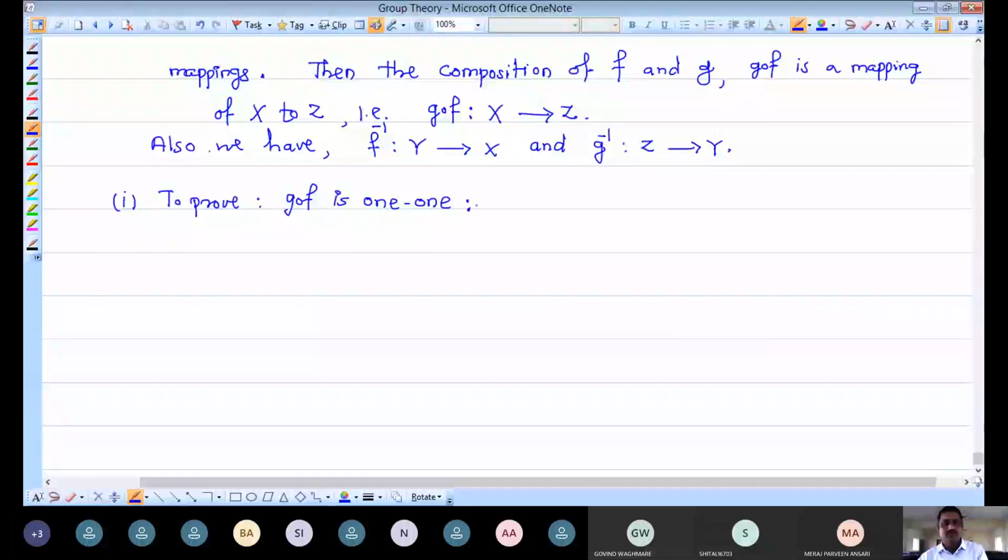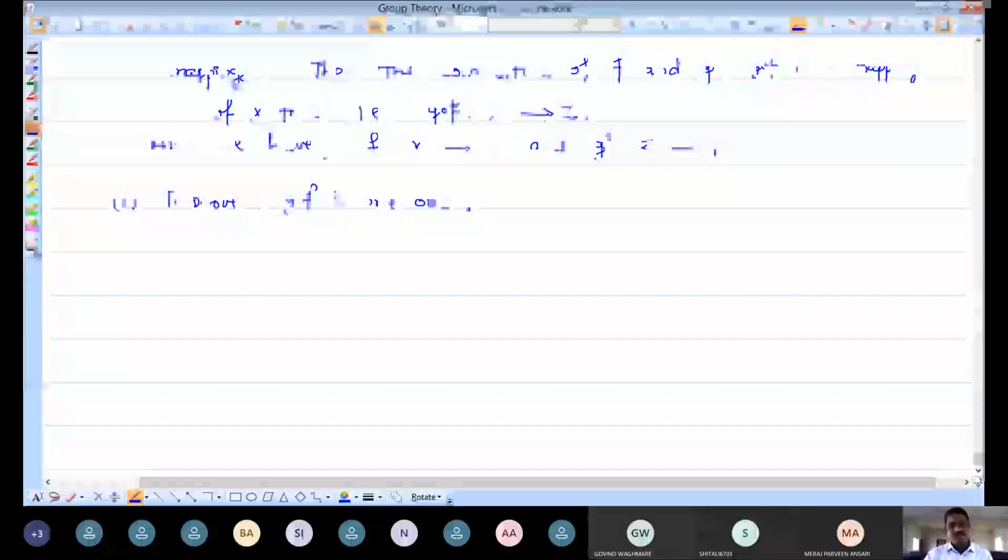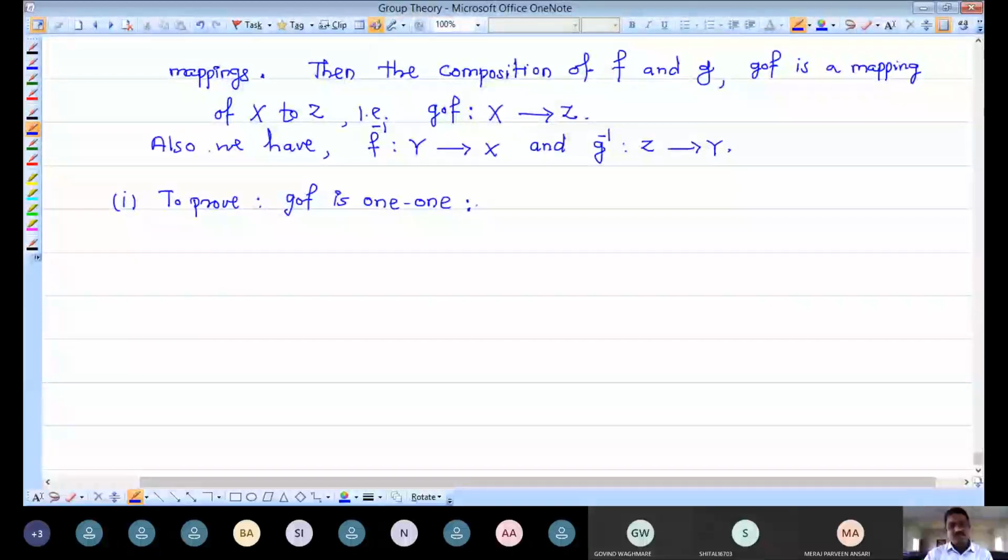How do we prove that a mapping is one-to-one? We mainly have two definitions. I am not discussing the third definition, in terms of inverse image. Just keep in mind the first two definitions.